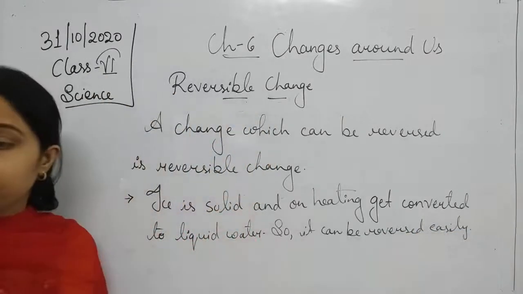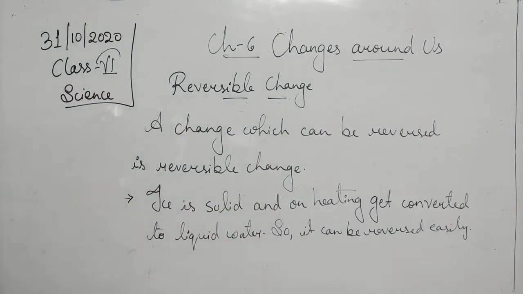That is an example of the reversible changes.